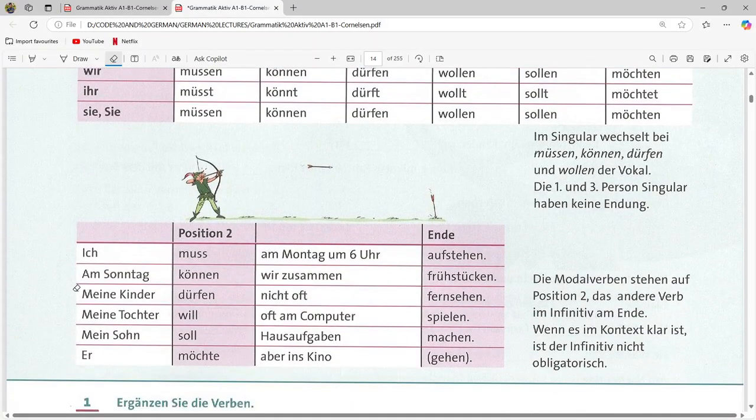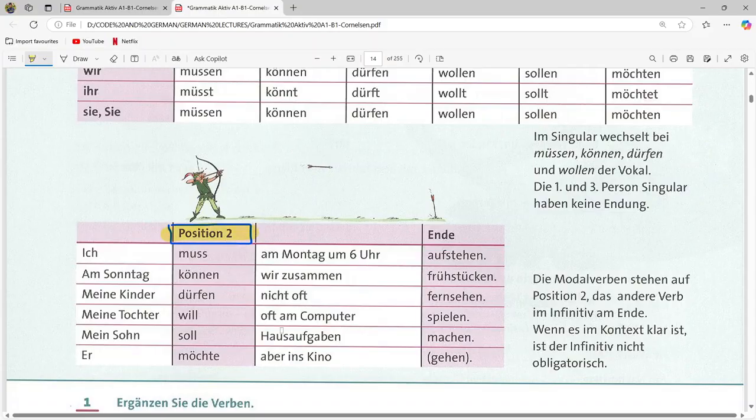Now we have to see the position in the sentences. The modal verb is actually not the main verb but a helping verb, but whenever there is a modal verb in the sentence, the modal verb will always take position number 2.